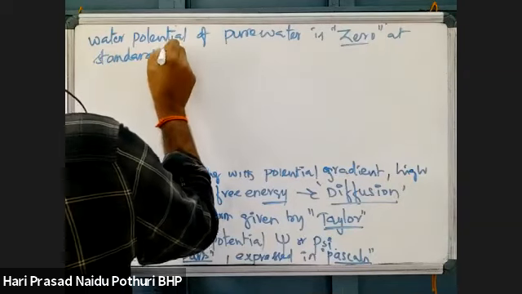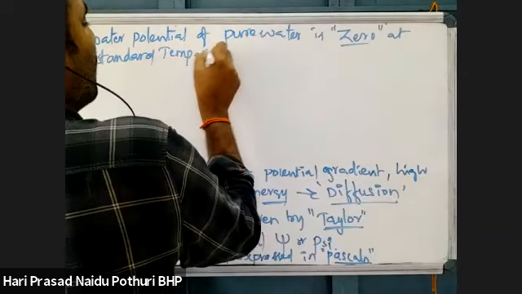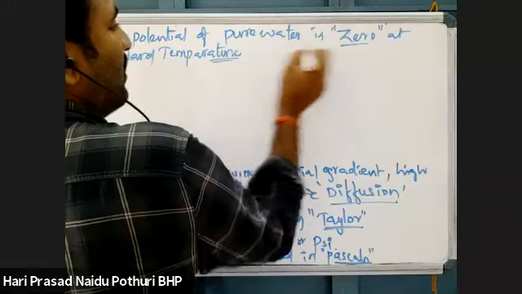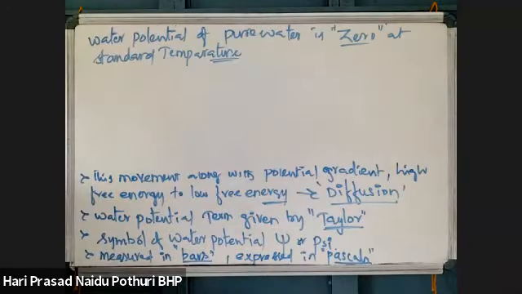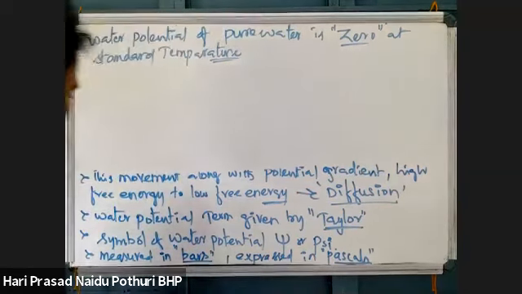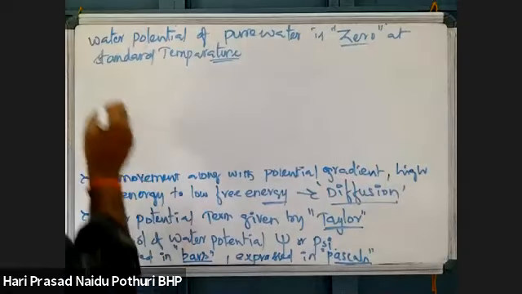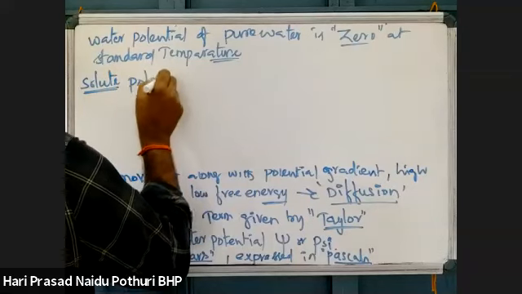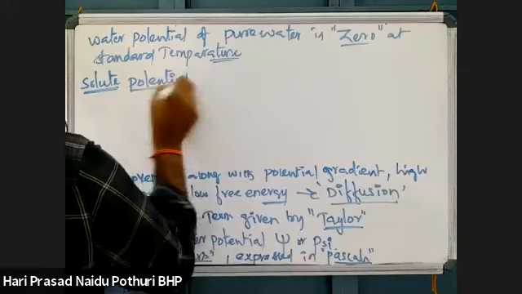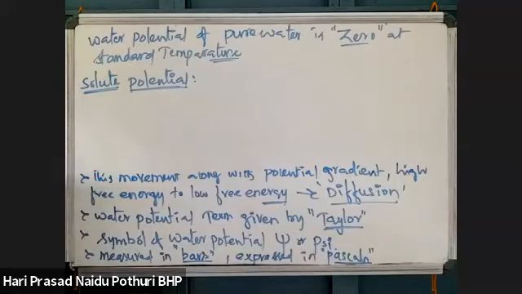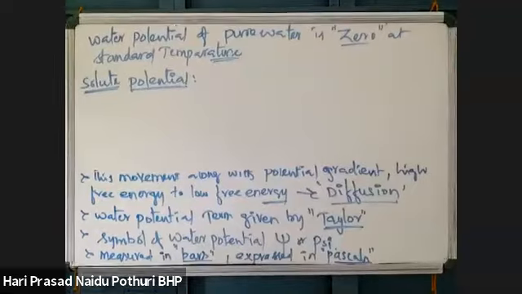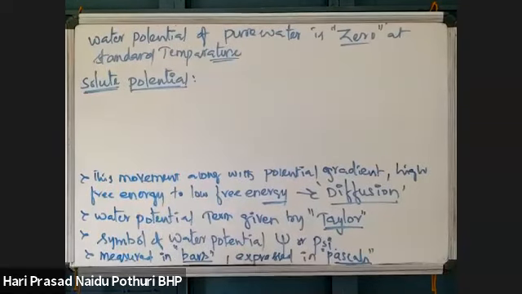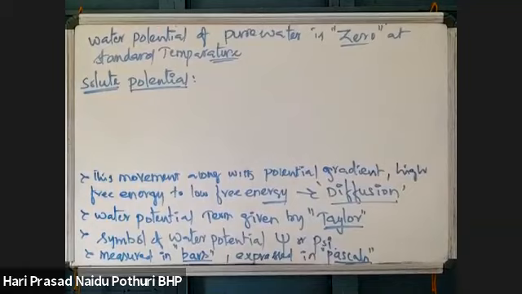At a normal temperature, the water potential of pure water is taken as 0. If any solutes are dissolved, then there is a decrease in the water potential. The presence of solutes gives rise to solute potential.